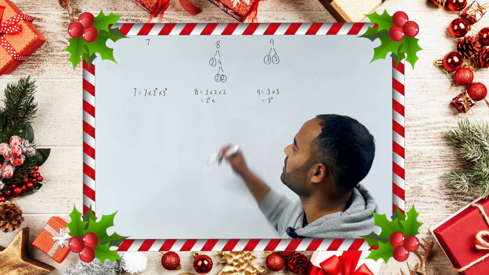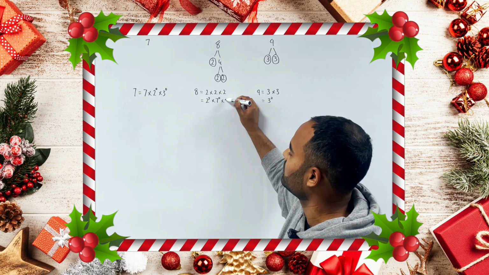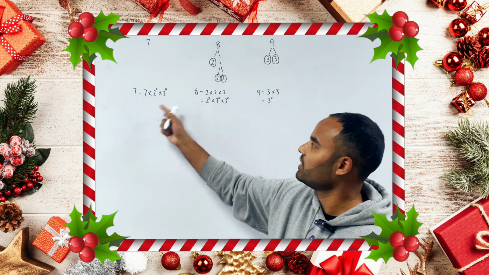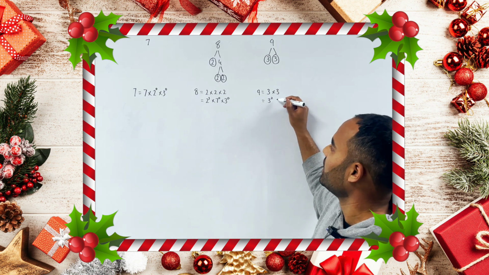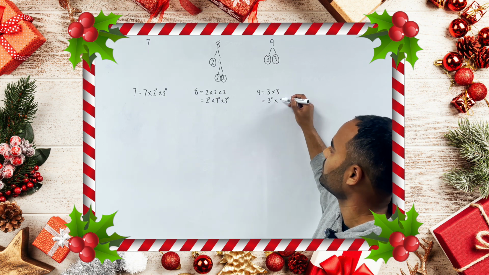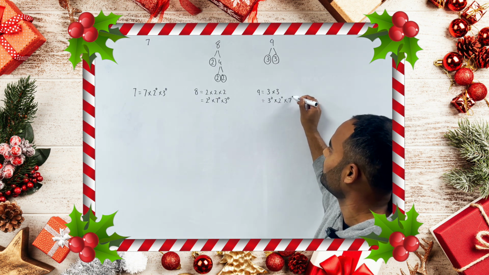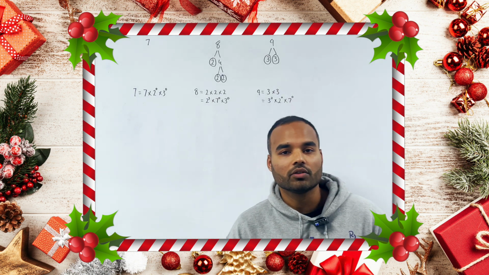Similarly, for 8, I'm going to rewrite that as 2 cubed multiplied by 7 to the power 0 multiplied by 3 to the power 0. Again, I have 7 and 3 in my other lists. And for 9, I'm going to rewrite that as 3 to the power 2 multiplied by 2 to the power 0 multiplied by 7 to the power 0. Remember, these are equal to 1.